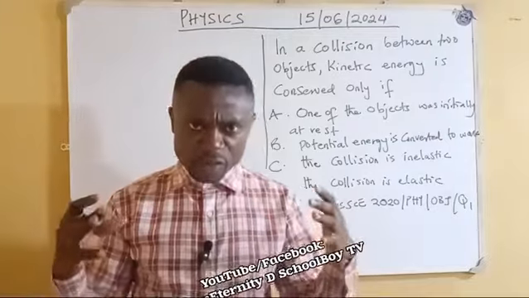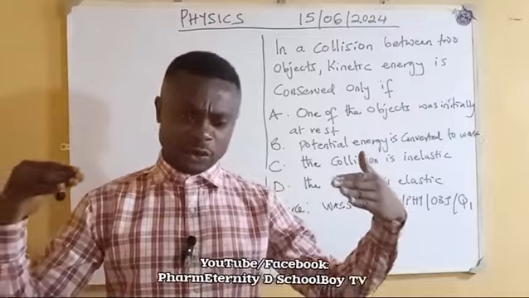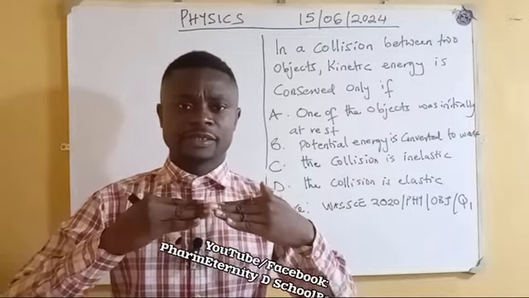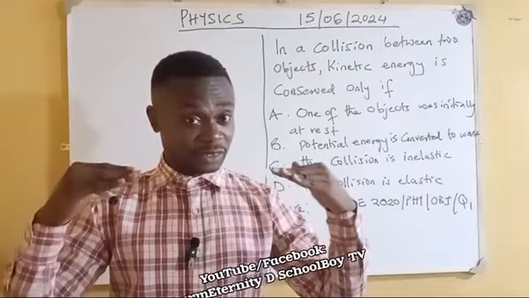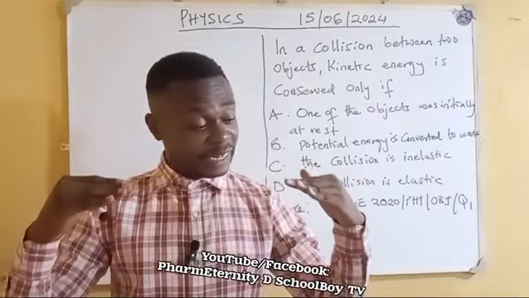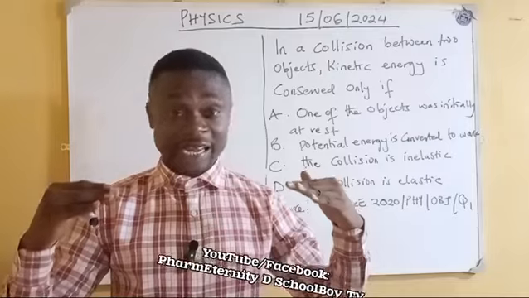Now, when two objects collide, they move with specific velocities. Each of them has its respective velocity and mass.